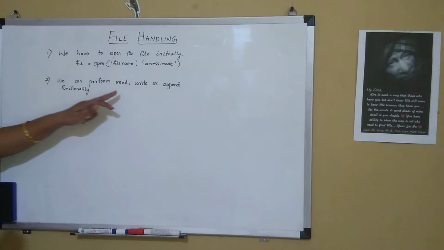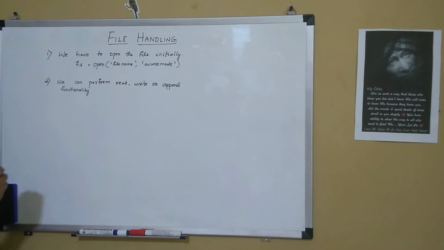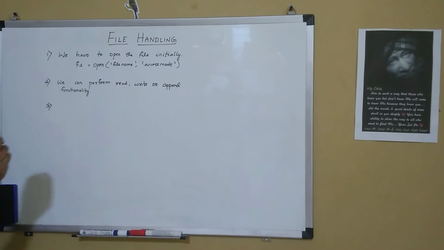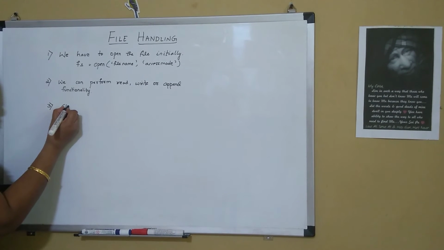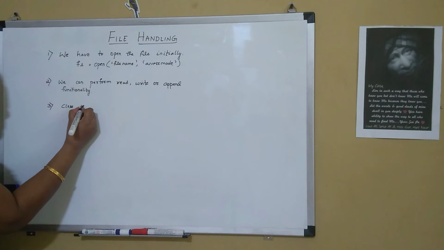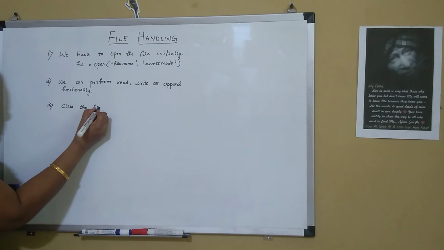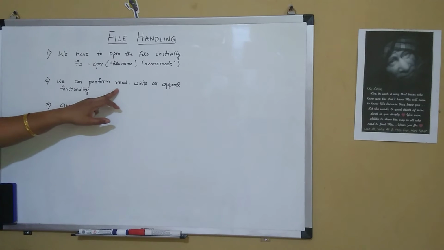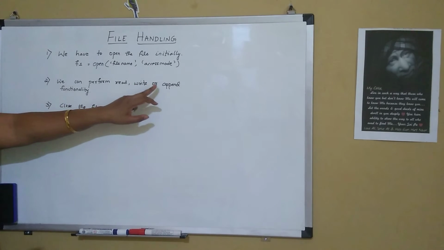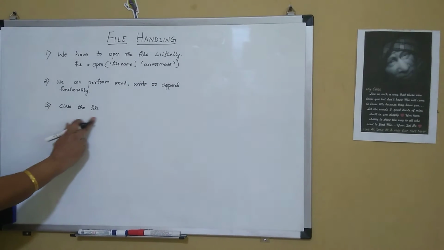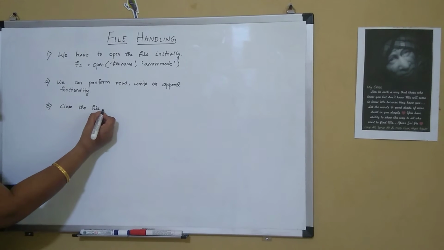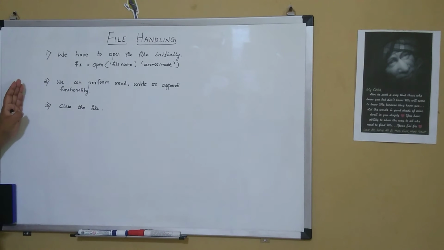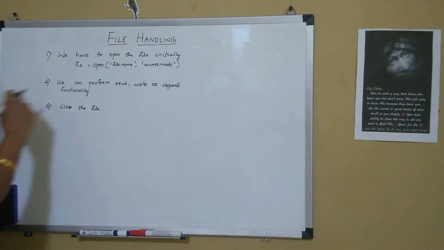And after reading or writing or appending, the file has to be explicitly closed. So we have to close the file. Finally, once the operations are completed, that is read or write or append, then we have to explicitly close the file.